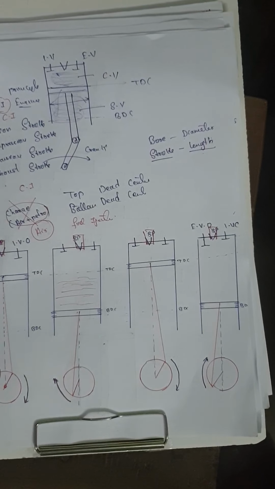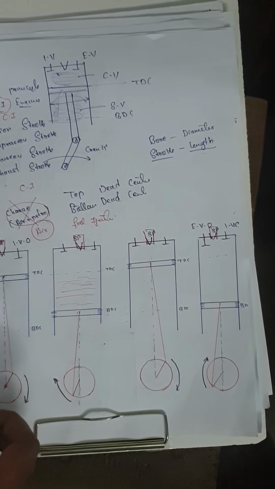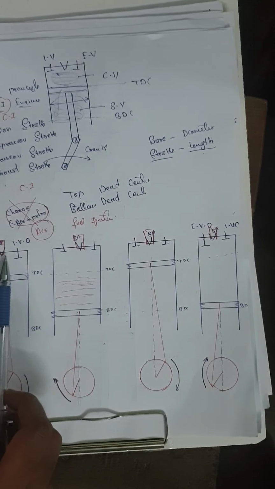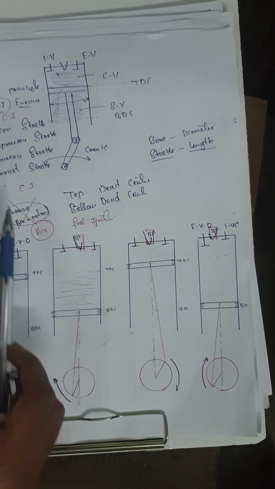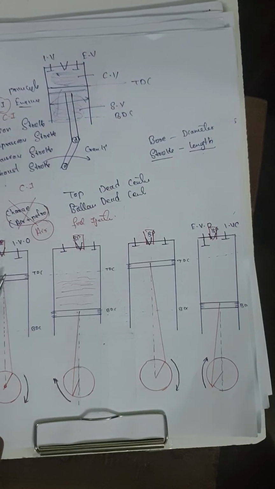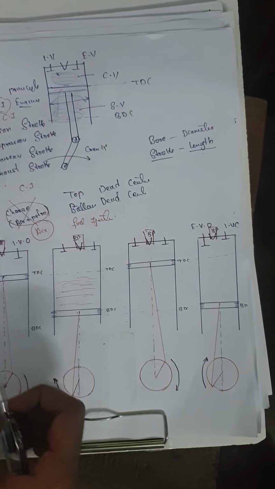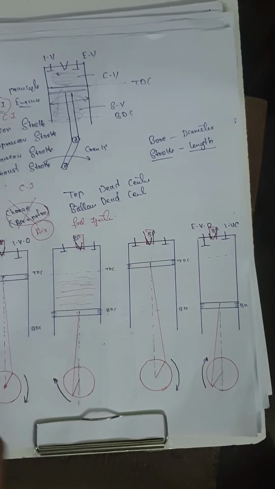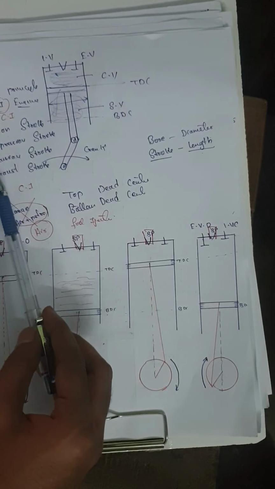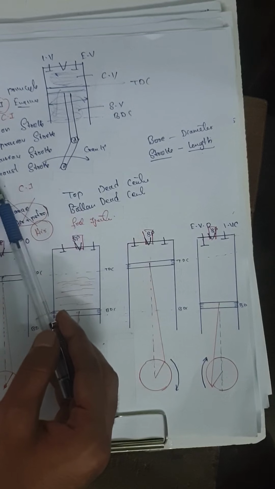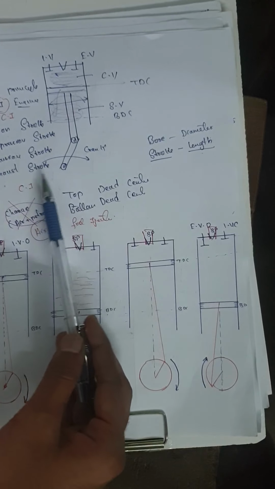For SI engine and CI engine, the working principle is the same. The thing that is different is that in SI engine we are using a spark plug, in CI engine we are using a fuel injector. In SI engine we are using petrol, in CI engine we are using diesel. Now the working principle is the same. Suction stroke is also the same, compression is also the same, expansion stroke is also the same, and the exhaust stroke is also the same.